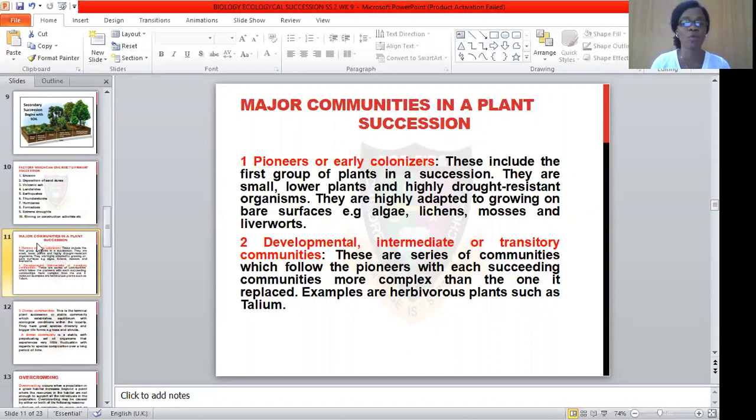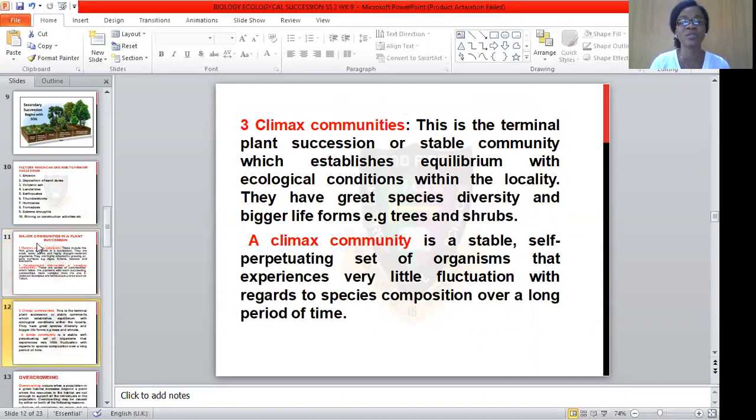The second one are the ones we refer to as the developmental, intermediate, or transitory community. These are a series of communities which follow the pioneers, with each succeeding community becoming more complex and then eventually being replaced. Examples of these are herbaceous plants. And the third one is the one we call climax community.